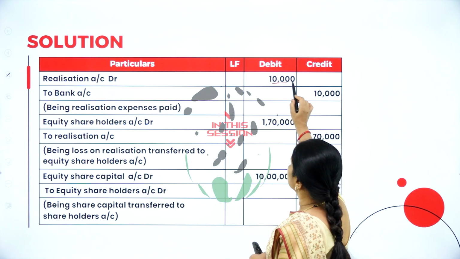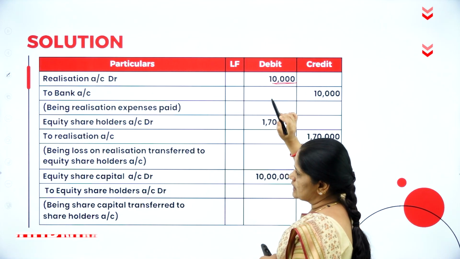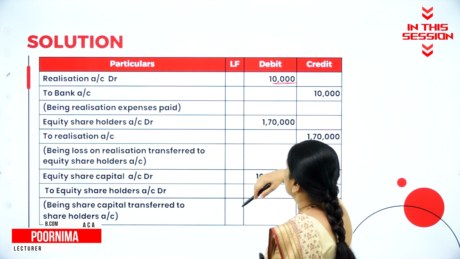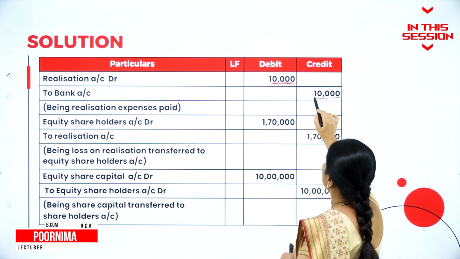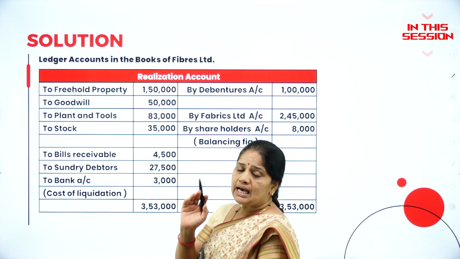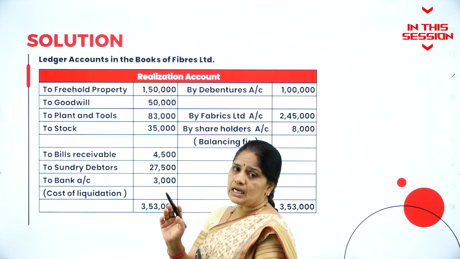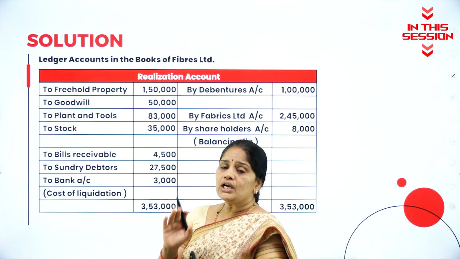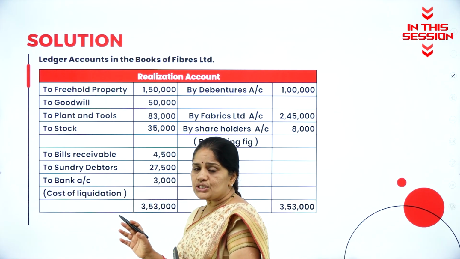Realization account debtor. So 10,000 is the realization expenses. So you just debit the realization account to bank account, being realization expenses paid. See, all the assets have to be transferred to realization account only with the exception of cash. So if cash is not taken over, don't transfer cash to realization account.